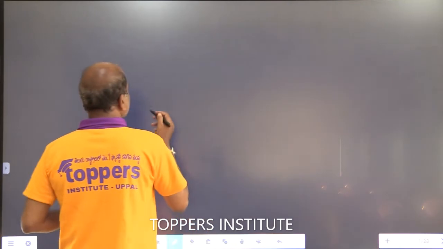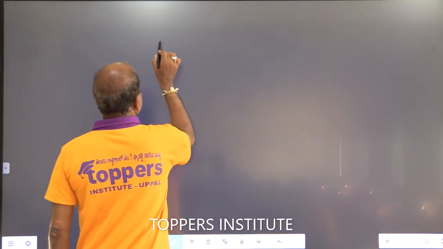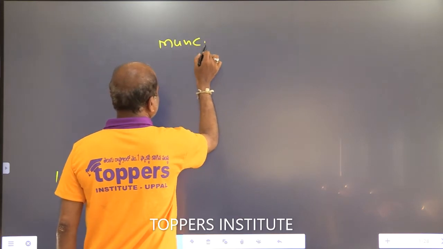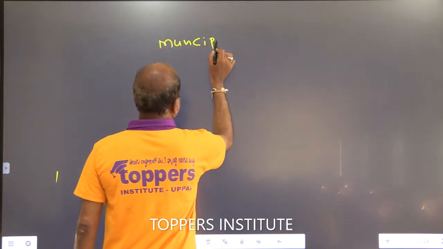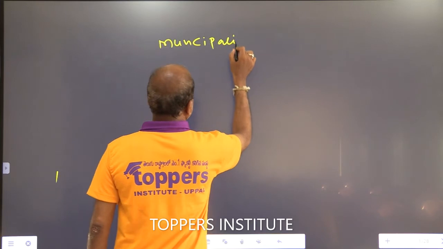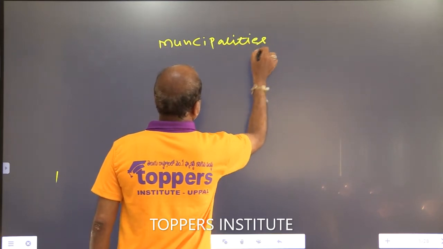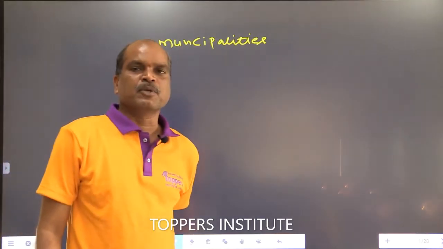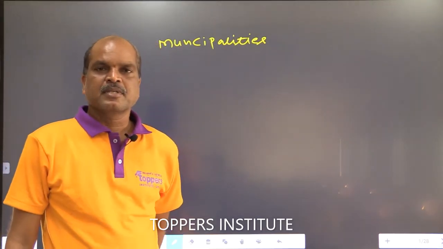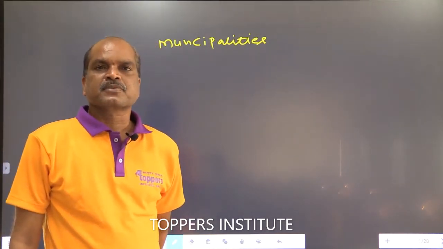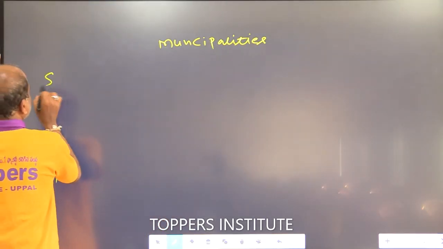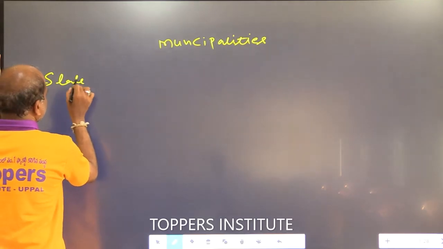First one, municipalities. Second one, municipal corporations. Okay, municipalities and municipal corporations. Here, urban local government is in the state list.